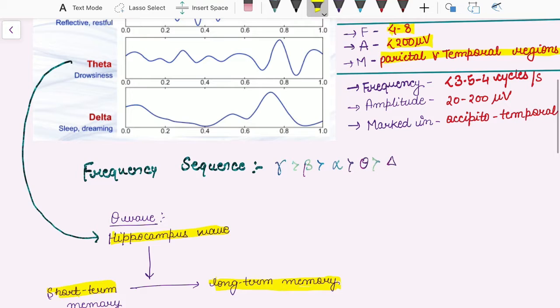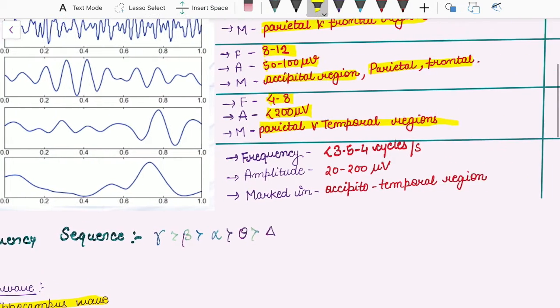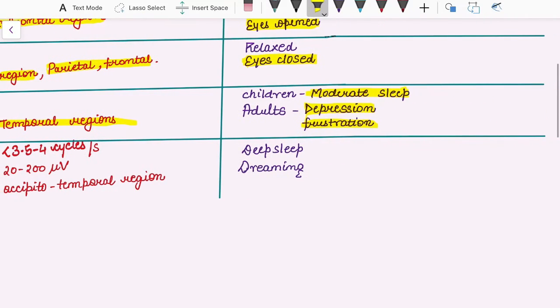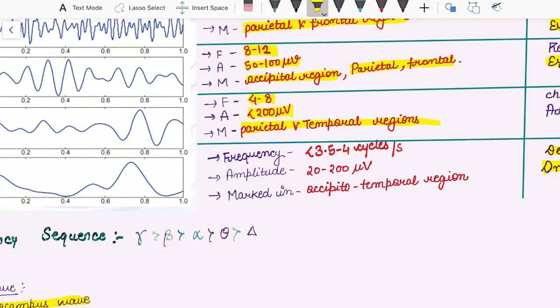Now, last is delta wave. Delta wave, D for delta and D for deep sleep and dreaming. So this wave is generated during deep sleep and dreaming condition. It has frequency 3.5 to 4 cycles per second or less. It has amplitude 20 to 200 microvolt. It is marked in occipitotemporal regions.